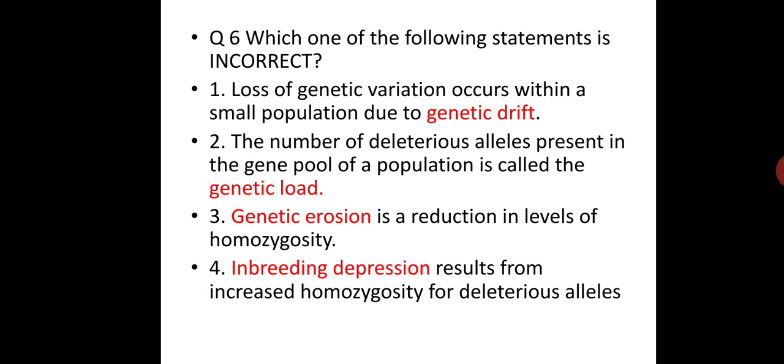Loss of genetic variation occurs within a small population due to genetic drift. Yes, correct. The number of deleterious alleles present in the gene pool of a population is called genetic load. Also correct. Genetic erosion is a reduction in the level of homozygosity. Question mark on this one. And fourth, inbreeding depression results from increased homozygosity for deleterious alleles. Fourth is correct. So out of the four alternatives, first, second and fourth are correct, and the remaining third will be the incorrect answer. So the answer is the third one.